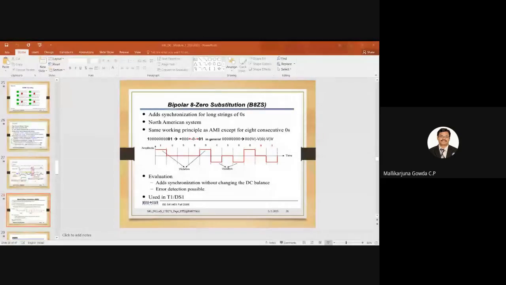Here 8 zeros are there, right? 1, 2, 4, 6, 8. Total 9 zeros are there. So these 8 zeros are replaced by a special sequence. That special sequence is known as what? 000VB0VB. So 000VB, then 0VB, as I said.